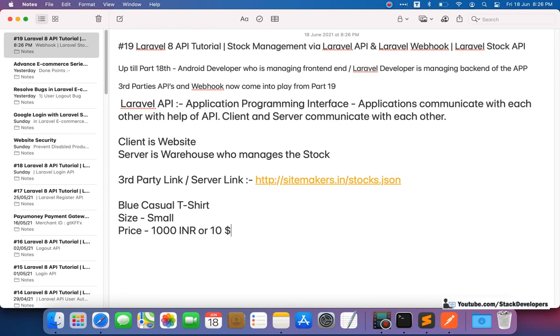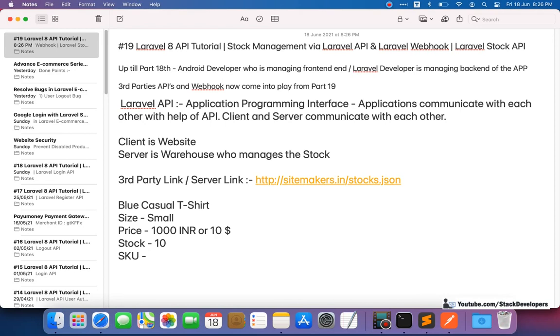So it is really important to clear the basics here. Size is there, price is there, and now stock. Every attribute has some stock, so stock is 10. Finally there is one SKU field. SKU is the stock keeping unit, and there is a SKU for every size.